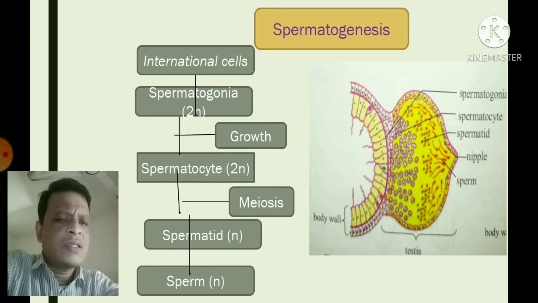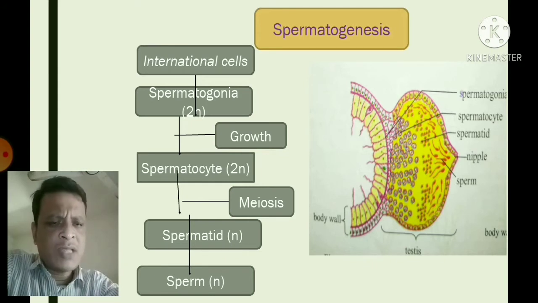Some of the interstitial cells in the testis behave like sperm mother cells, or spermatogonial cells. Spermatogonial cells contain the diploid number of chromosomes, and after growth, after getting nutrition from the body, they give rise to the spermatocyte, which also contains the diploid number of chromosomes.